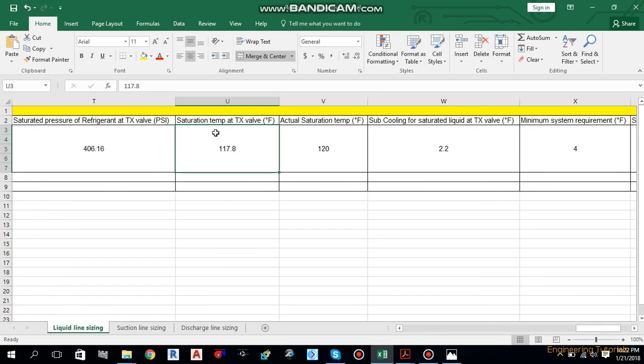Now the saturation temperature at the TX valve. How will you calculate this one? Now we know the saturated pressure of refrigerant at the TX valve, that is 406. So from the PT chart we can calculate the saturation temperature at the TX valve. So move back. What is the pressure? 406.